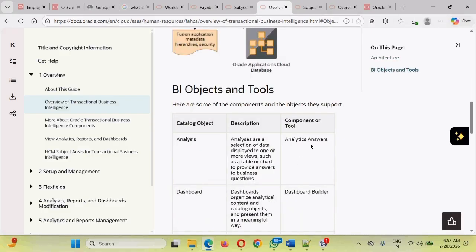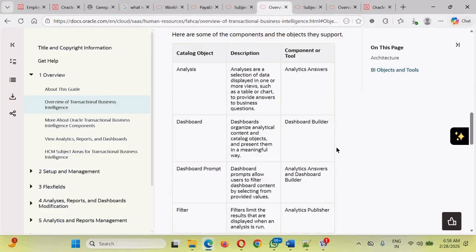In addition to that, guys, as part of this training, we should be learning the different components of the BIP report or OTBI report. What are the components? The first component is analysis. We will be learning what an analysis is. The report that we are going to build is called an analysis, because by looking into the data, we are analyzing the data to make some sort of decision. Once we club multiple analyses into one place, that is called a dashboard.